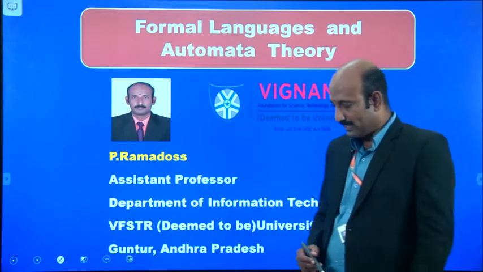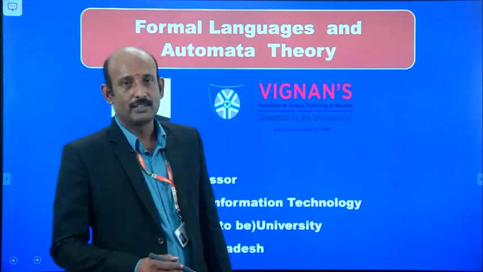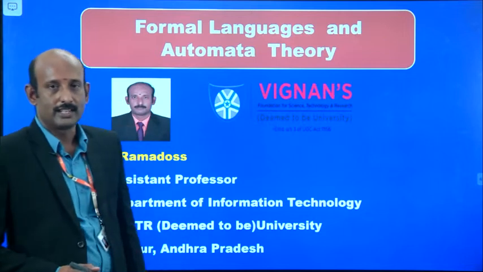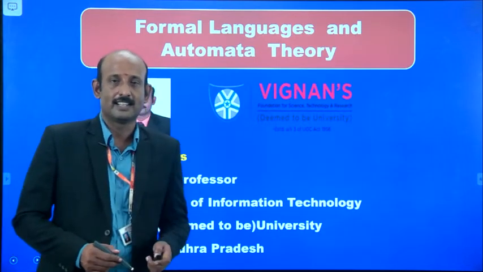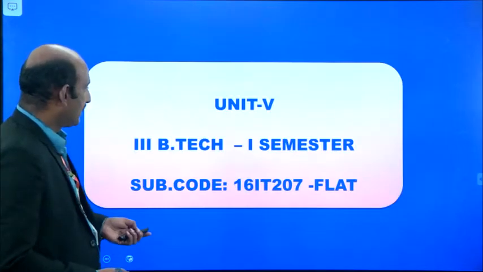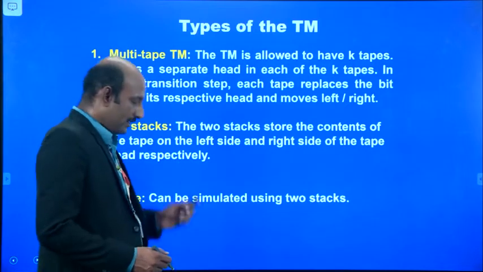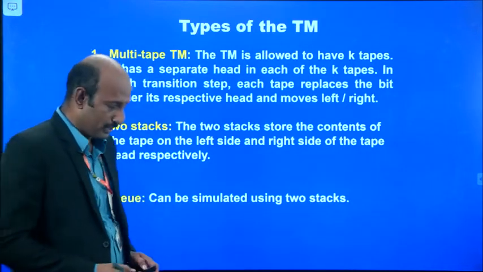Now we are seeing the type 0 grammar. Type 0 is a phrase structured grammar, which generates recursively enumerable languages. In this video session, we are going to see the types of Turing machines.